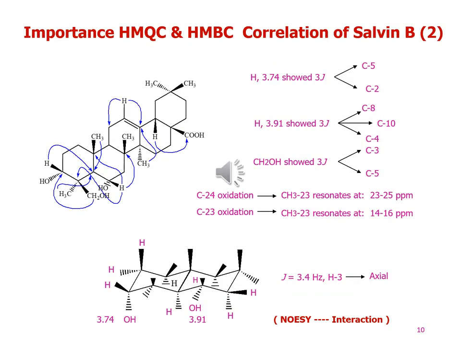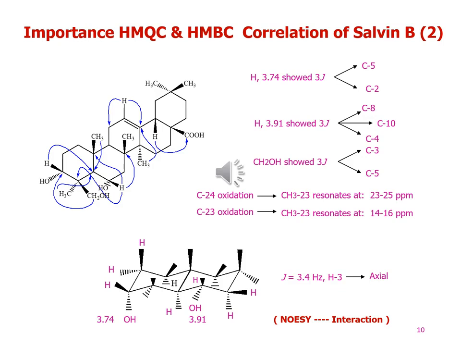Let's see important HMQC correlations, which are relevant to proton-proton correlations, and HMBC correlations, which are relevant to proton-carbon correlations of the Salvin B molecule. Similarly, we will discuss here some important NOESY interactions in which we confirm the stereochemistry of the hydroxyl group at carbon 3 position and carbon 6 position.